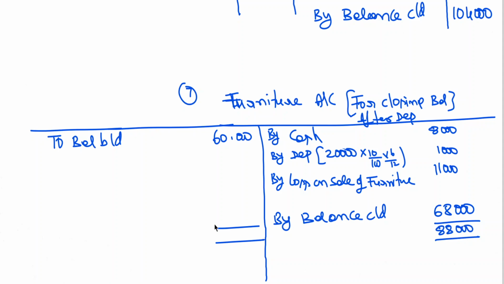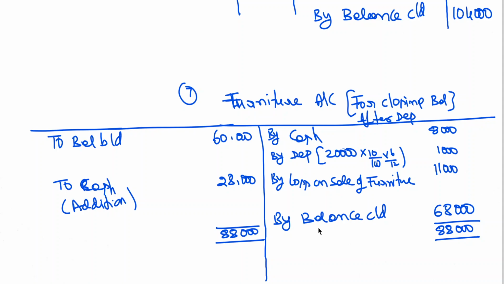88,000 is the total on the credit side. Here the balancing figure is cash. How much will we get? 28,000. This is the addition, furniture to cash. After adding this 28,000, you have a balance of 68,000, which includes the new furniture purchase.